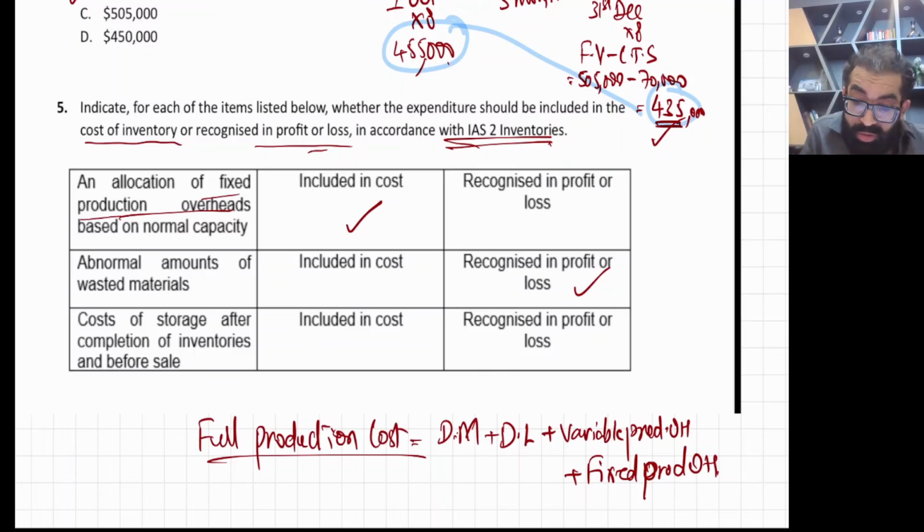And the cost of storage after completion of inventories is also booked in P&L immediately. But yes, during the production process, if there is any storage cost, that goes as part of inventory, right? So again this MCQ is linked to the book reading part as well. That's why I always recommend in my class to read the book for IAS IFRS.